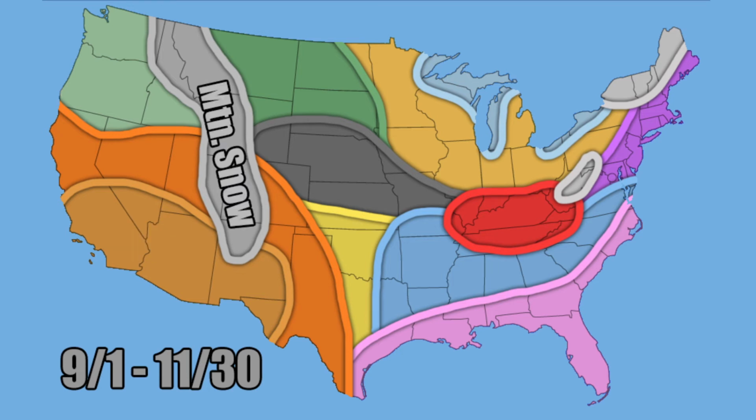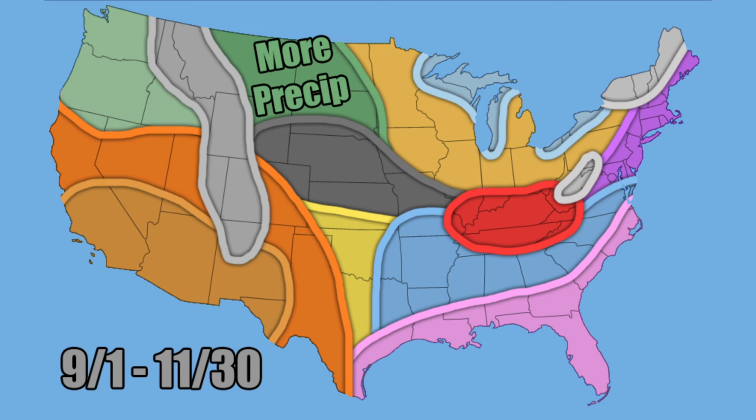Here is your mountain snow region. I think mountain snow will probably actually be a little bit higher, even though you have above average temperatures. On those mountain tops, it really doesn't matter how above average those temperatures are. It's probably not going to get above 32 degrees. So if you have that above average precipitation, which you are going to see mainly from parts of the Pacific Northwest and the north central United States, you could definitely have some more mountain snow than normal. So that is something I want to say for parts of the Rockies.